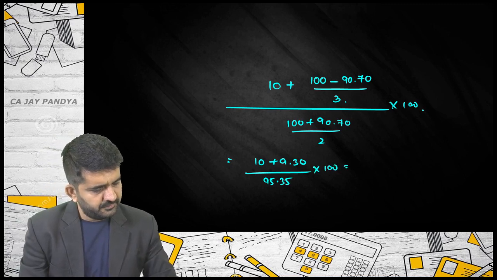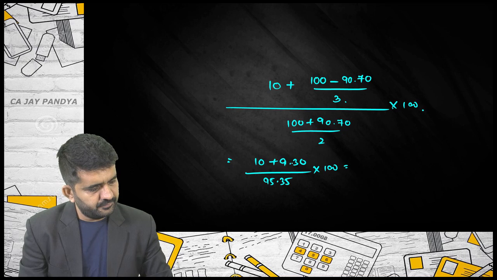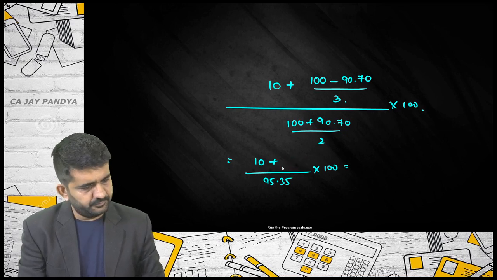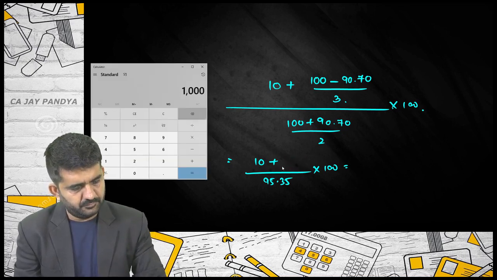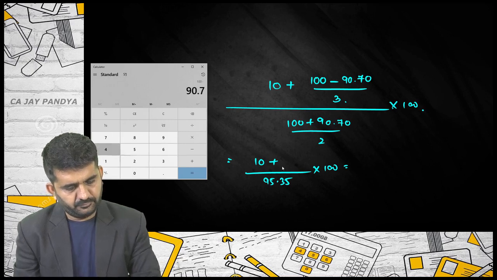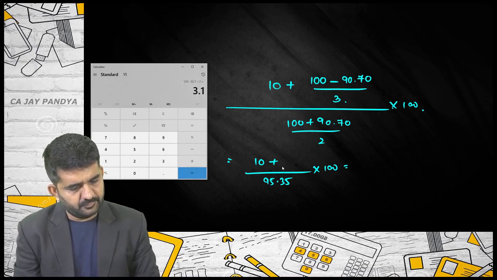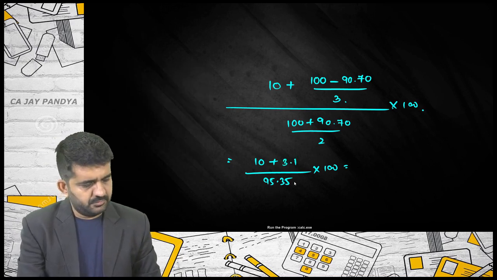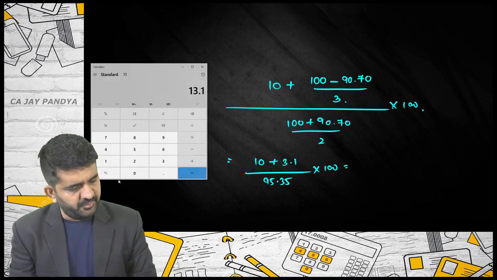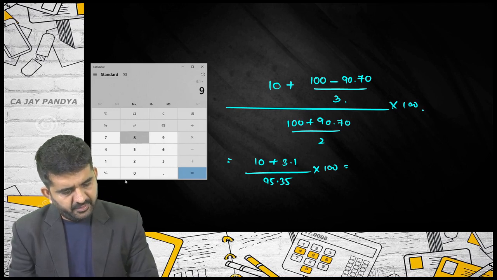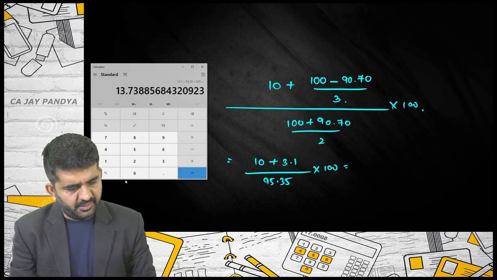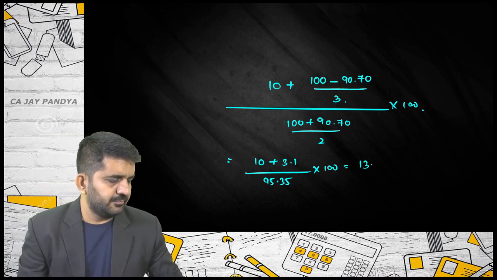This is 9.30 divided by 3, plus 3.1, 13.1 divided by 95.35 multiplied by 100 is 13.73.